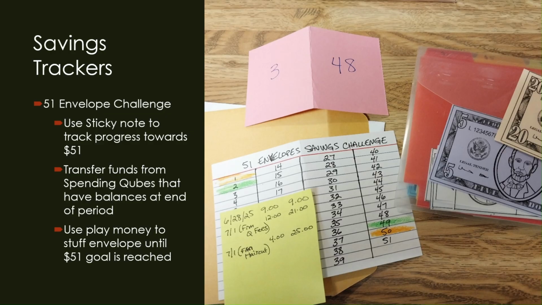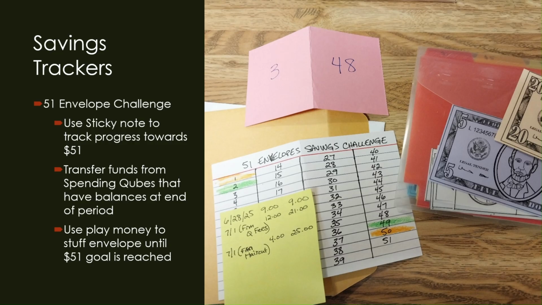So I put both of those balances and moved them over to the 51 envelope challenge, and I wrote them down on this sticky note. And then when I get enough that adds up to $51, it looks like I still need another $26 to get there, then I will get rid of the sticky note, and I can color in those numbers on my index card.